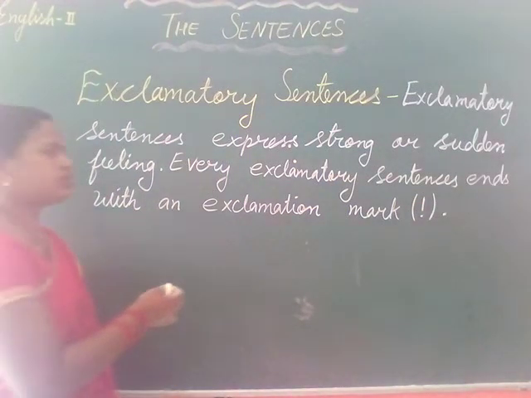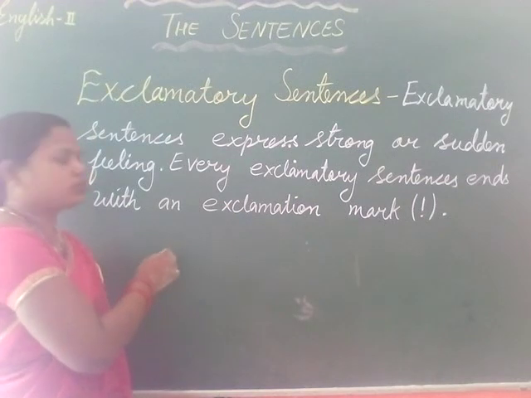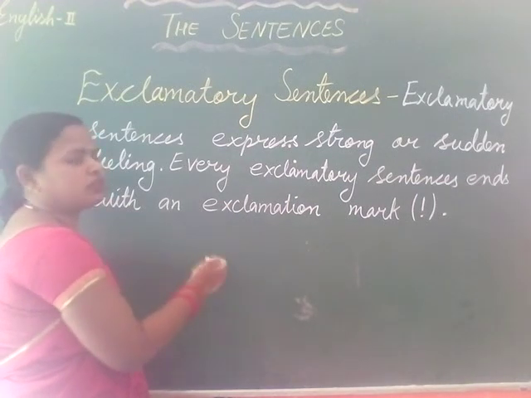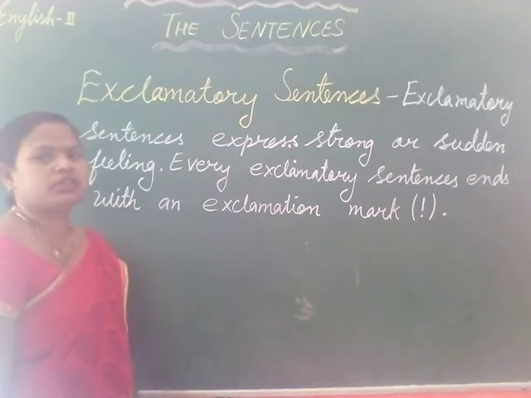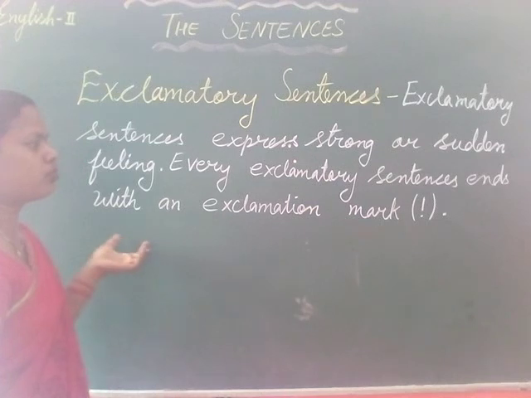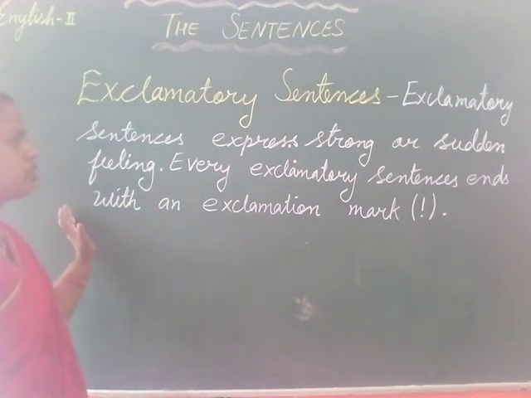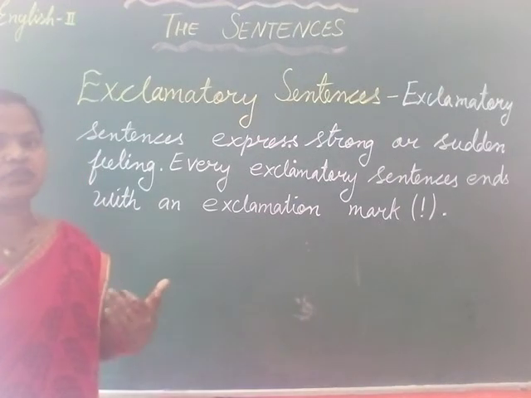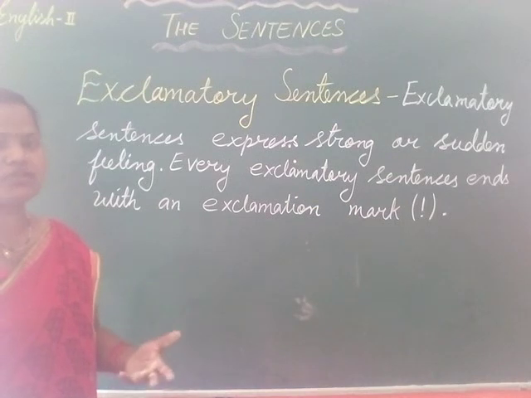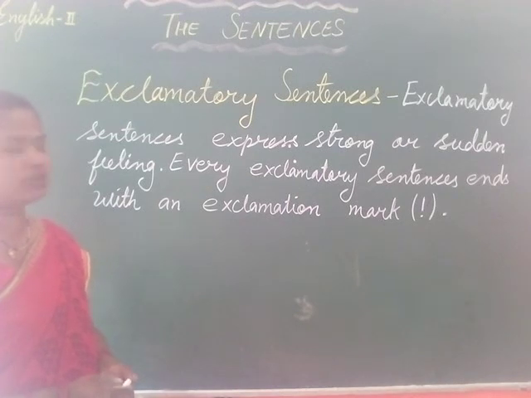In some sentences the exclamation mark is used in the middle, or you can say after the exclamation word, and in some sentences it is also used at the ending of the sentence. So there is no rule for the exclamation mark. So the sentences which show strong or sudden feeling, which comes automatically, that type of sentence is called an exclamatory sentence.